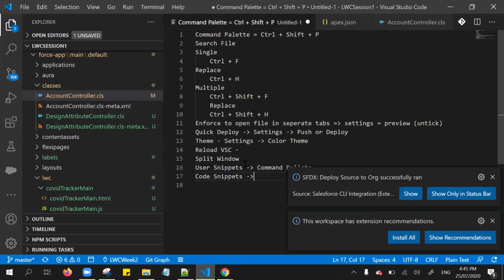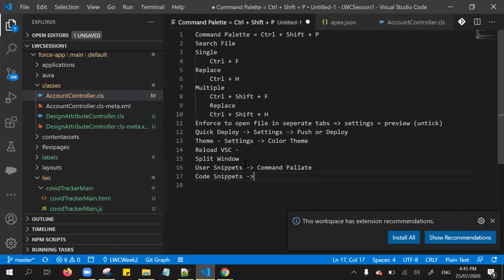For the code snippets, for instance, if we have that if loop, like conditional loops, or for loop or while loop or do while, or even from the LWC also have that event related, right? Once we created the custom event, we are dispatching that event. All the syntax is populated already from the code snippets.